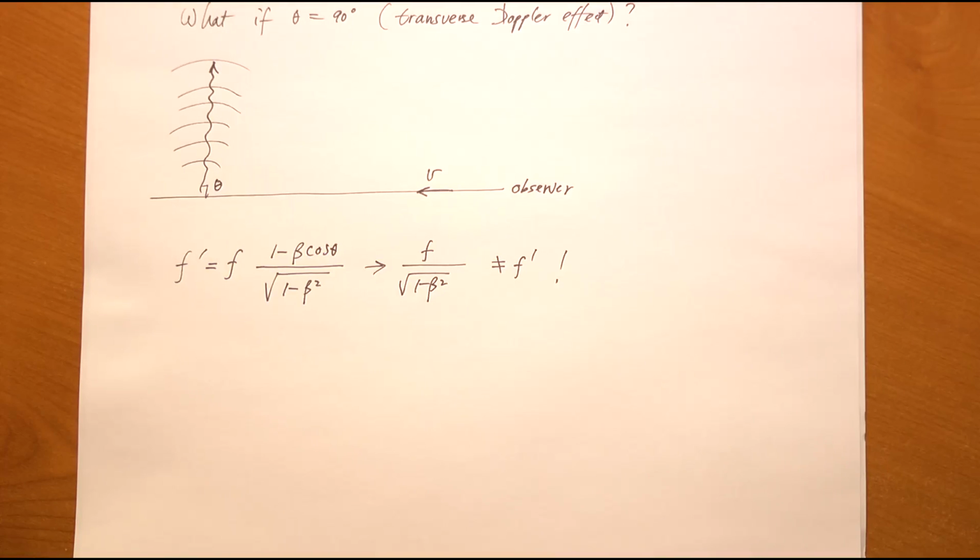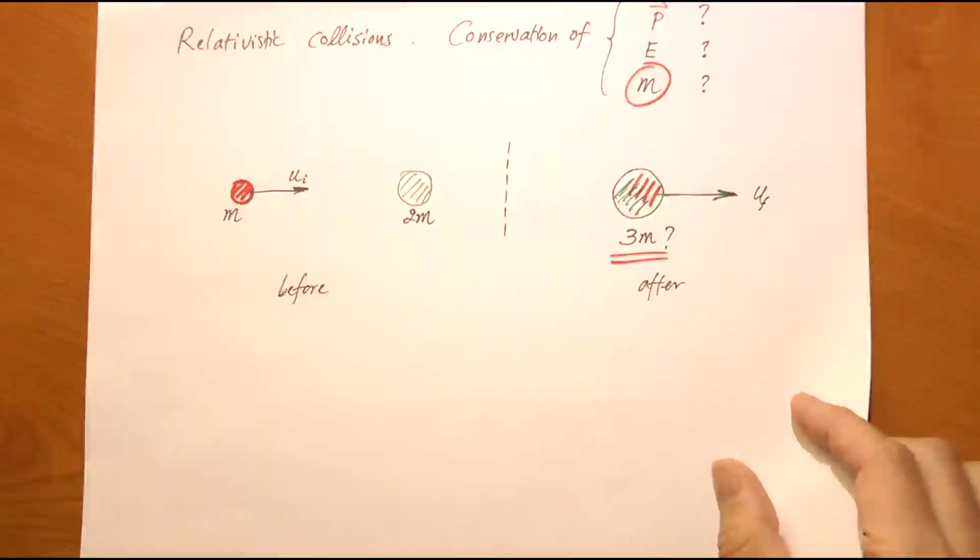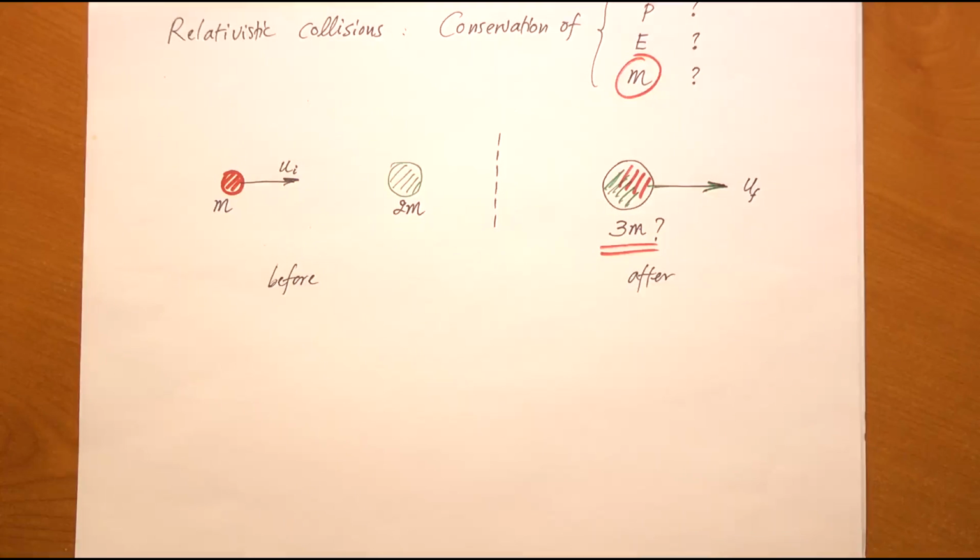Okay, now let's pay some attention to what's called relativistic collisions. So what we have here is the collision between two particles. And assuming that the speed of these particles is not that small compared with the speed of light, then we call this collision event a relativistic collision. So we have to use relativity to study this collision.